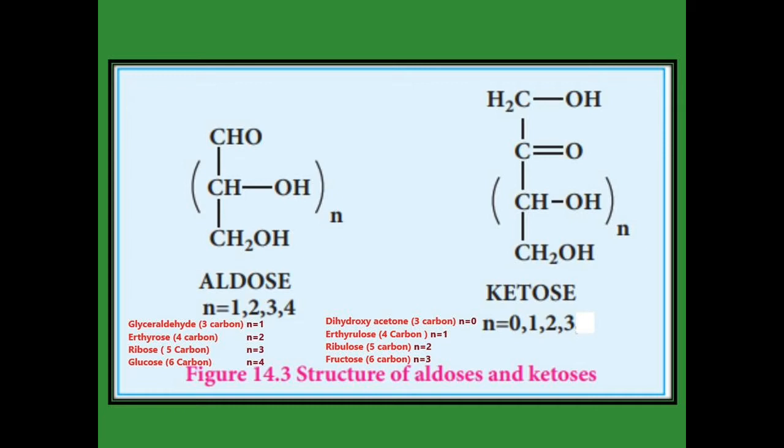In dihydroxyacetone there are 3 carbons. For 3 carbons you put n value 0, so the n value here is 0. Then erythrulose has 4 carbons. If you put n value 1, we get 4 carbons in the ketose. And ribulose has 5 carbons, so you put n value 2 to get 5 carbons. And fructose has 6 carbons. There are already 3 carbons in the general formula. If you put n value 3, we get another 3 carbons, so the n value for ketose varies from 0 to 3.